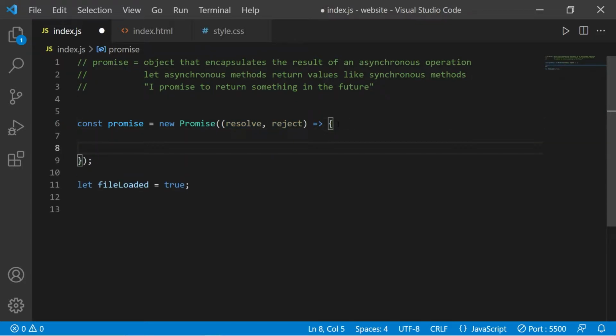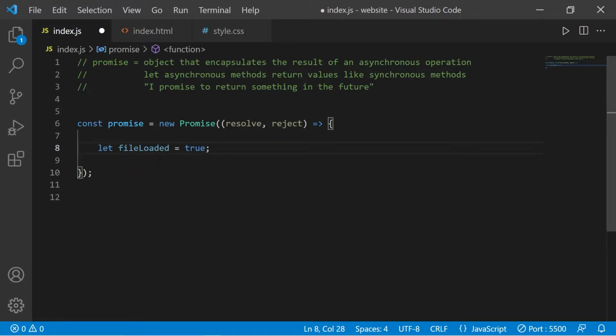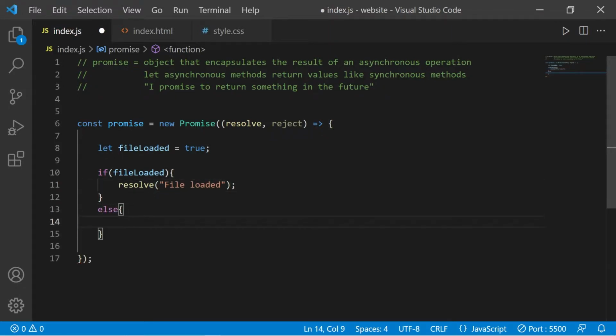So what would we like to do within this promise? We can place any asynchronous code within this promise. Then let's check to see if our file is loaded. If fileLoaded, we will invoke this callback of resolve. If you have any arguments for this callback, you can place those here. I'll add some text: "File loaded." Else, we will invoke reject. Place any arguments within this callback: "File not loaded." That's step one of our promise.